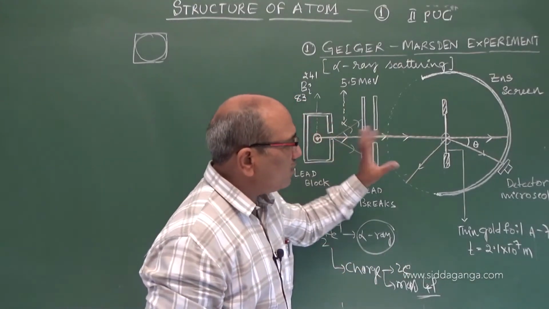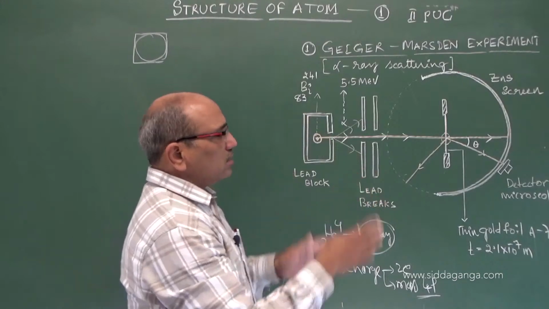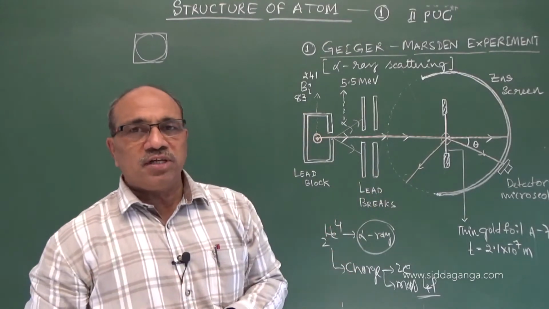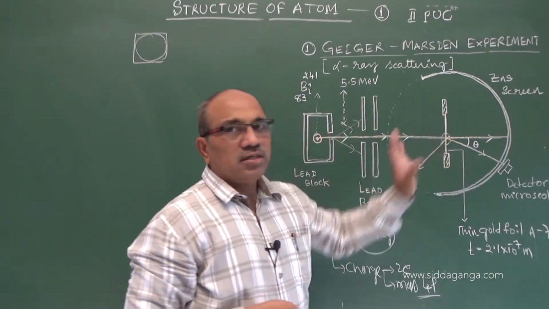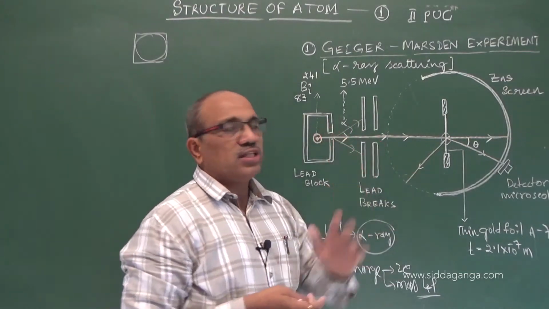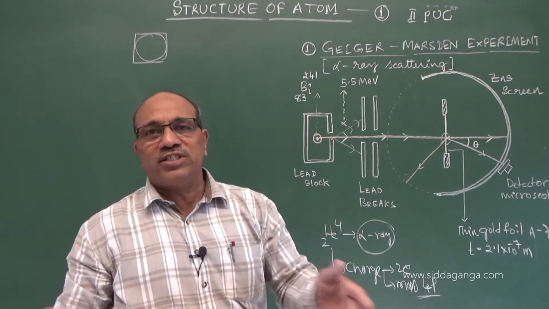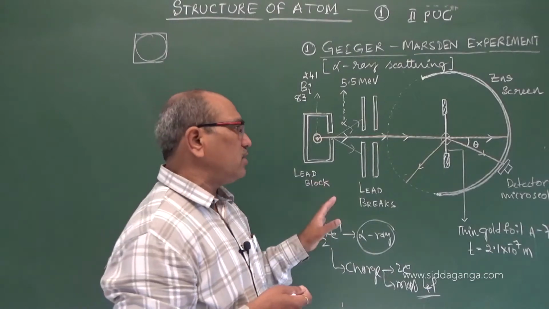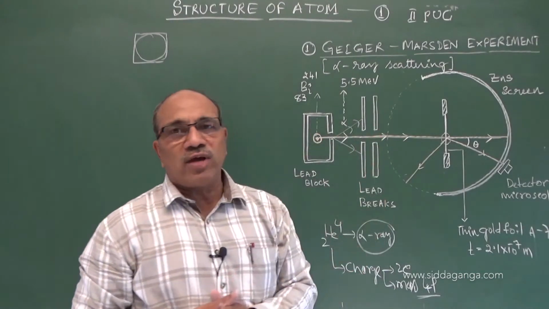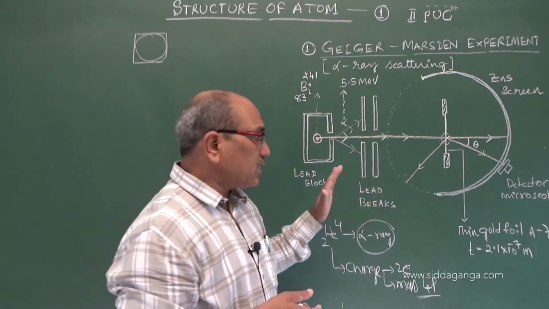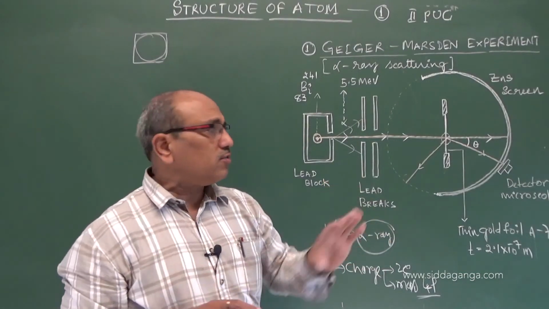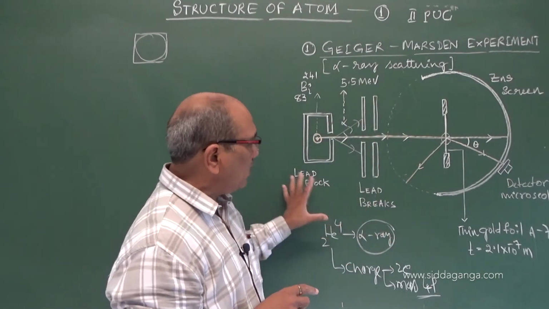And we are going to learn. This setup is in a vacuum chamber, because air particles may get ionized by the striking alpha particles, and our experiment would give different results. To avoid that, the complete setup is in the vacuum chamber. This is the experimental setup. If they ask for the experimental setup, we have to draw this figure with labeling of what we have done here.